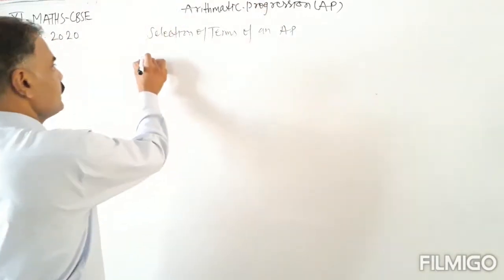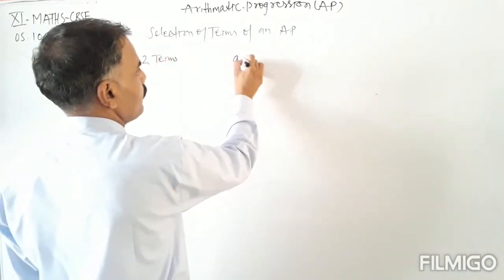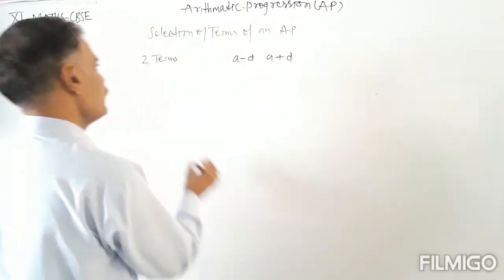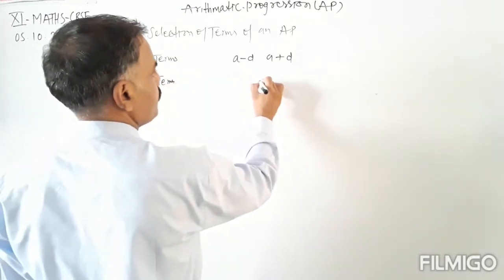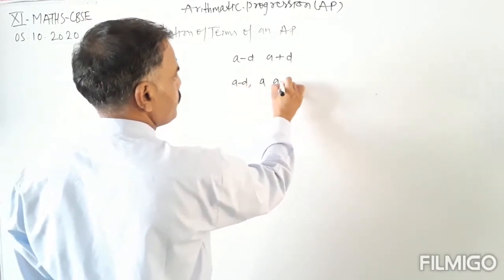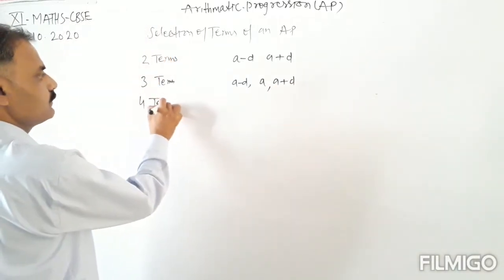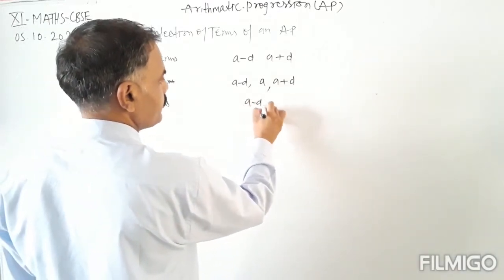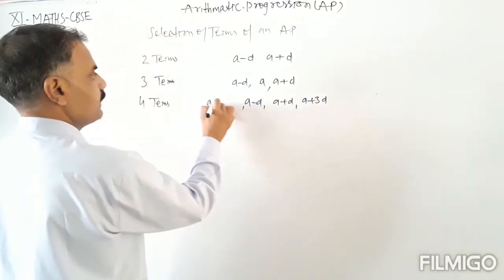If we are selecting 2 terms, then the 2 terms are a minus d and a plus d. And if we are selecting 3 terms, then we will select a minus d, a, and a plus d. These are 3 terms. If we are selecting 4 terms of an AP, then we will select a minus d, a plus d, a plus 3d, and a minus 3d.